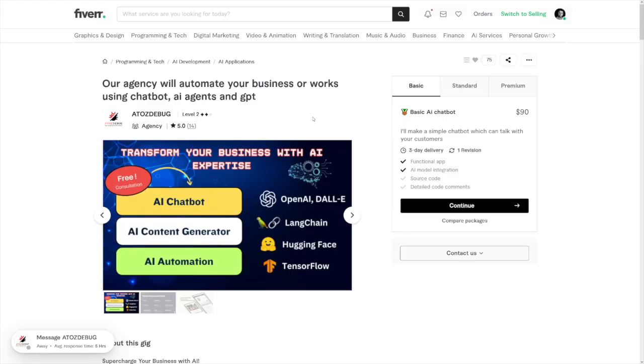And just have a look at this person. They're building basic AI chatbots, right? And the standard version, as you can see, is $500 for a smart AI application. Or the basic chatbot, which Replit will make you in 10 minutes, well, they charge $90 for it. I honestly think that this is a really good opportunity for you there.